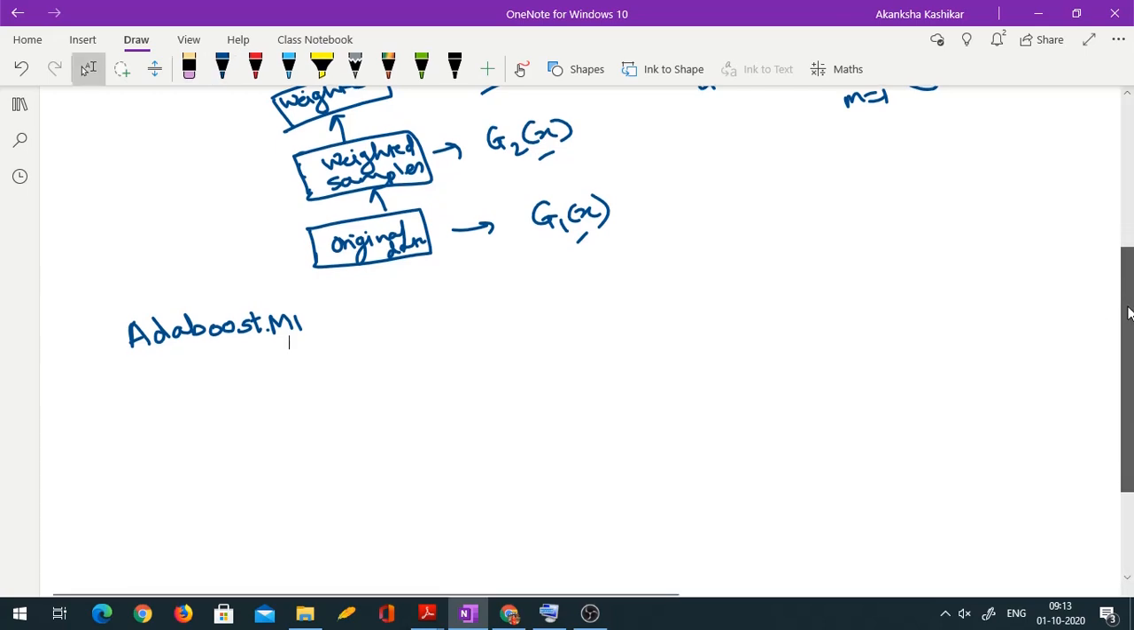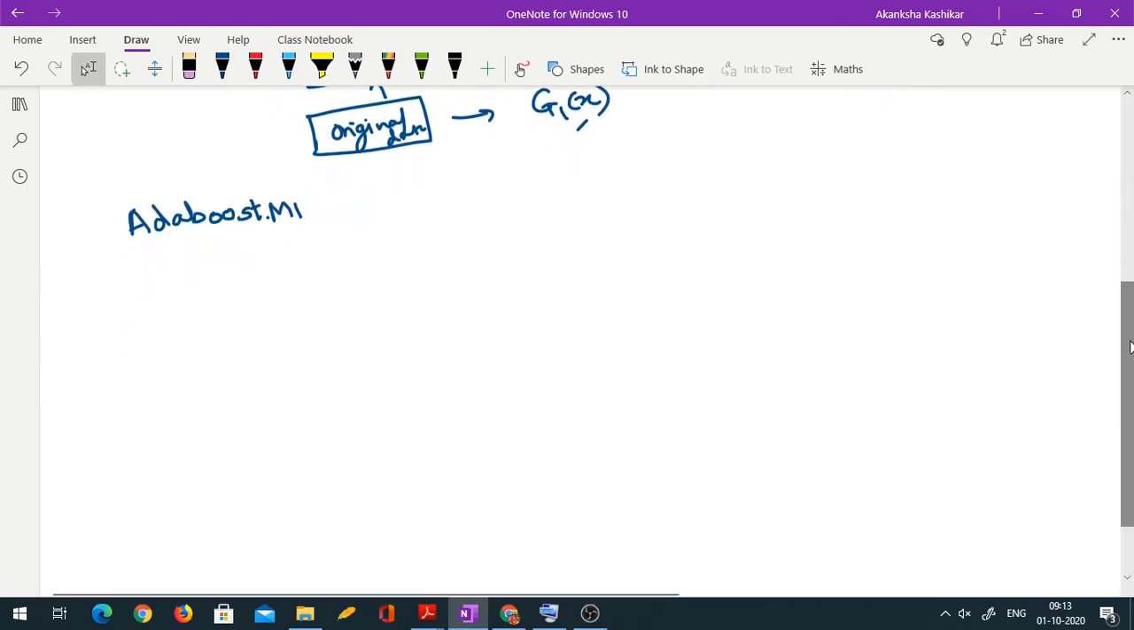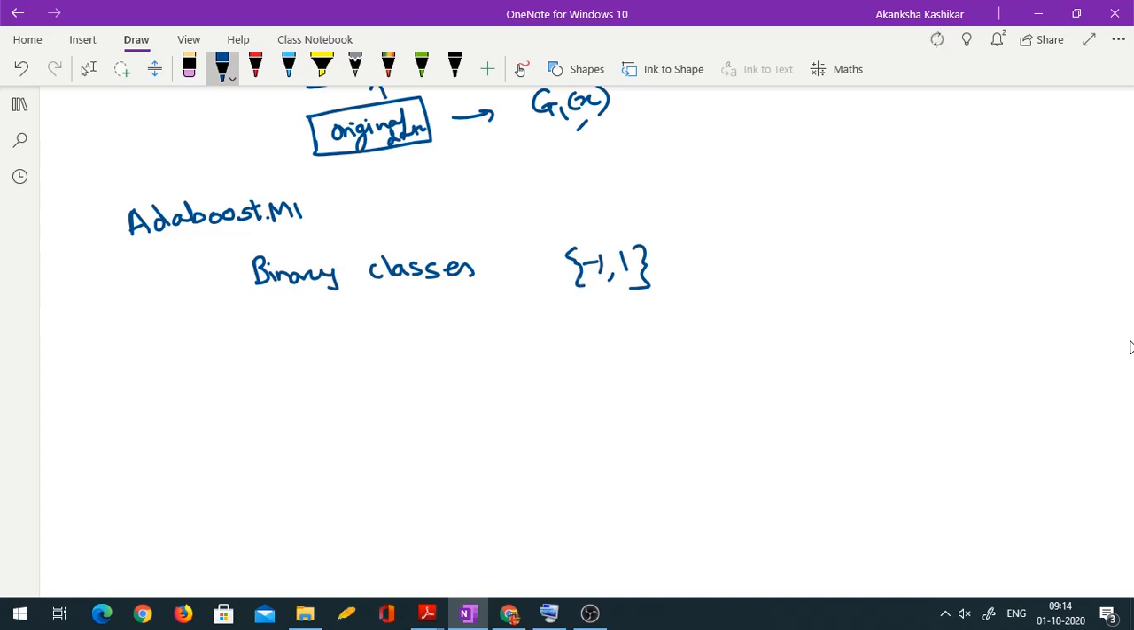Okay, so we will go for AdaBoost M1. So let me try to write down the algorithm, and then we will study that algorithm. We'll try to understand each and every step in more detail. Okay. For the sake of convenience, we always denote the binary classes in AdaBoost by -1 and +1. We don't call them 0, 1. So we denote them by -1 and +1. So one is kind of a negative class, the other is kind of a positive class.